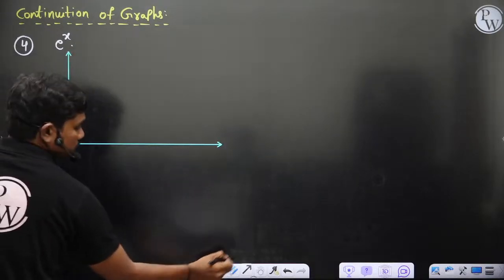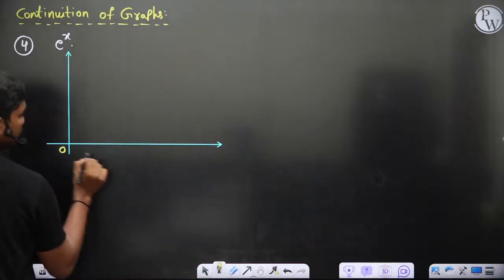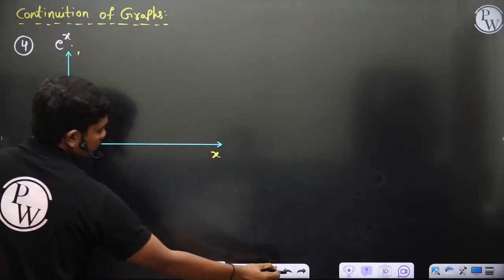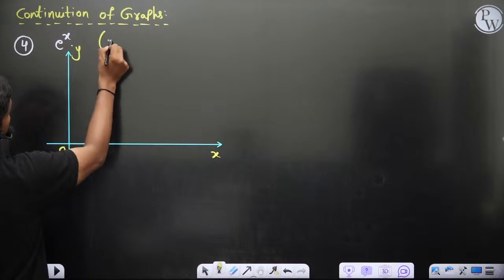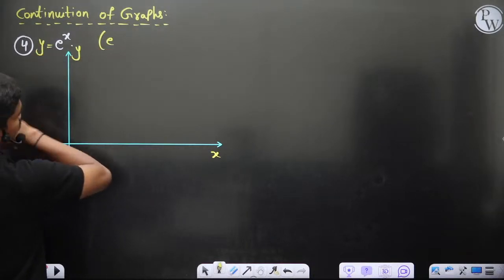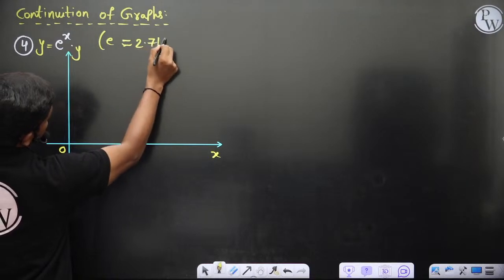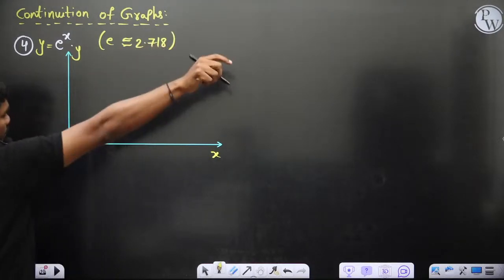This is the y-axis, origin, x, y, and since e is positive, this power function is always positive because the base is positive. y equal to e power x is what you are plotting. So e is around 2.718, of course, approximately, and you have more decimals.